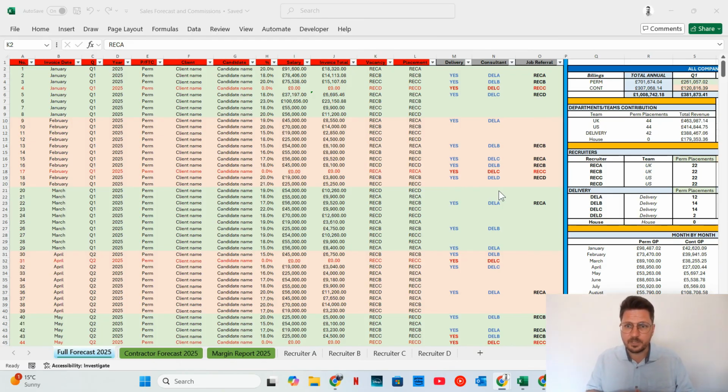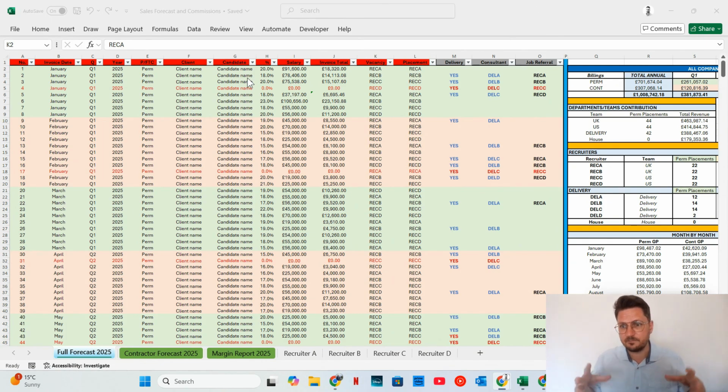But ultimately, a very, very simple explanation for this is that this is your perm record, and you add each deal in with each line as you normally would. Now you might use your CRM. I forgot to say you might use your CRM for this, but the business owner that I was dealing with at the time was like, well, I can't rely on that. The team don't always fill it in. And the commission might change, or we might agree a lower fee, or the salary might change.